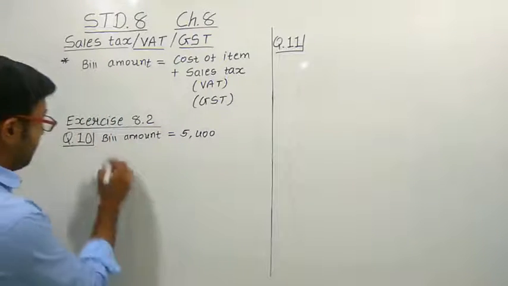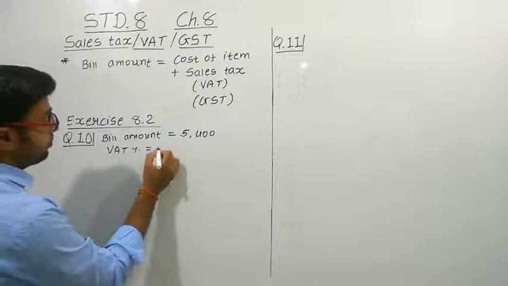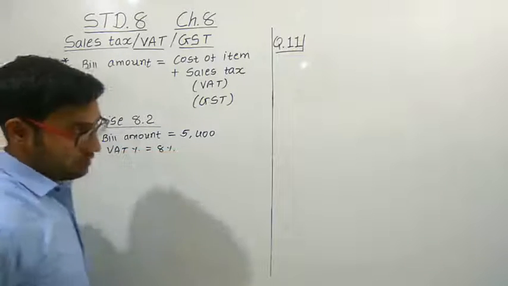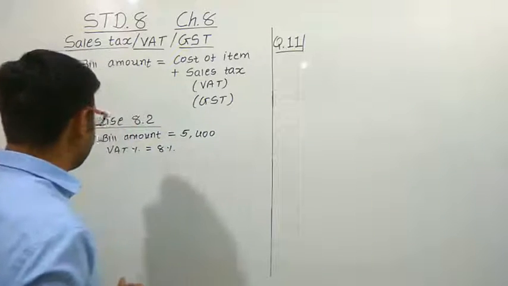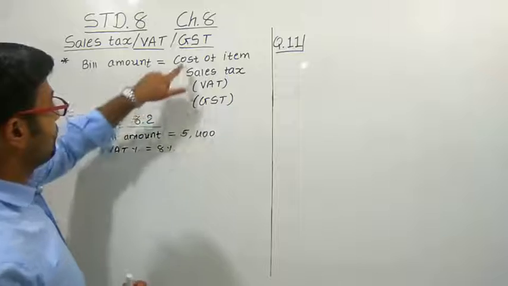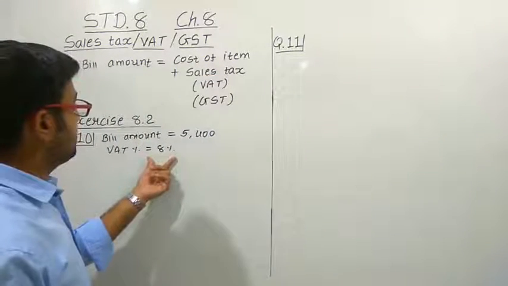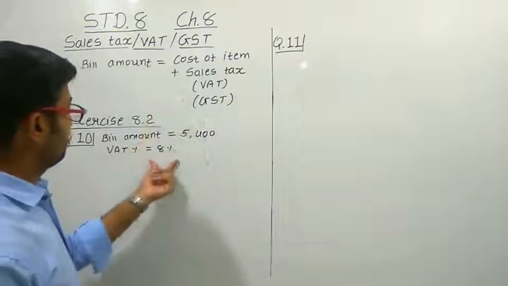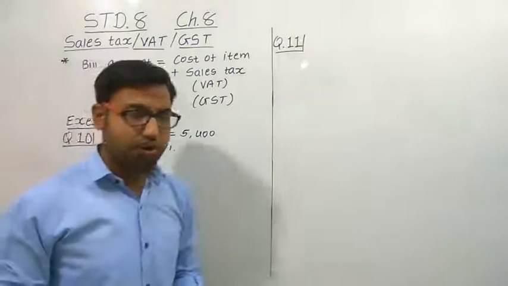So we can take the VAT percentage as equal to 8%, right? Here we don't know the actual cost of the item. We just have the 8% and the bill amount. So how can we find out?